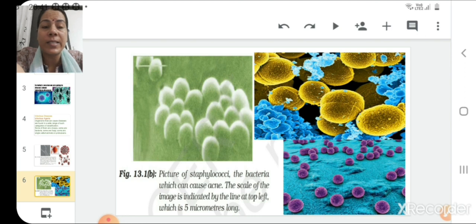Now in this slide you can see the picture of Staphylococci. This is a bacteria. Coccus means round, and if you focus on the name of this bacteria, Staphylococci, it means its shape is round, and this is a bacteria which causes acne. The scale of the image is indicated by the line at top left, which is 5 micrometers long. So these are all microbes which are very small in size. On the other side also you can see a colorful picture of Staphylococcus bacteria.